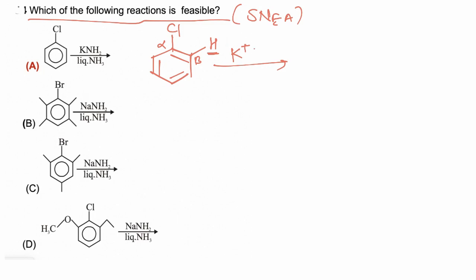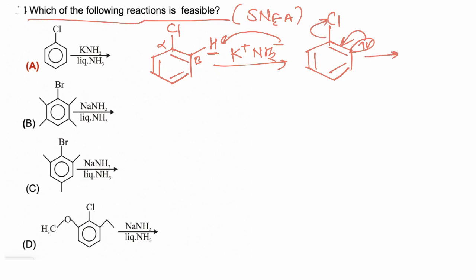In the presence of the strong base NH2 negative, which donates a pair of electrons and acts as a very strong base, the hydrogen of the carbon-hydrogen bond is removed and a carbanion intermediate is formed. Now these electrons are shifted, Cl negative is removed, so that we get a benzyne intermediate.